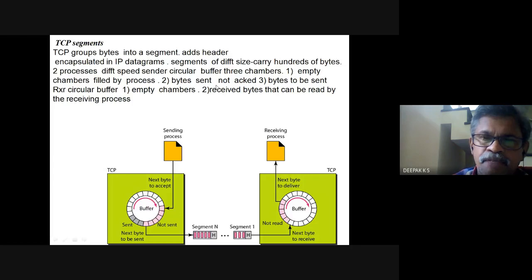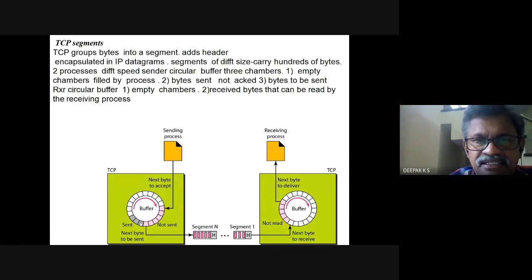The sender circular buffer has 3 chambers. The chambers hold segments or bytes. This one shows bytes that are already sent, but the ACK is not received.